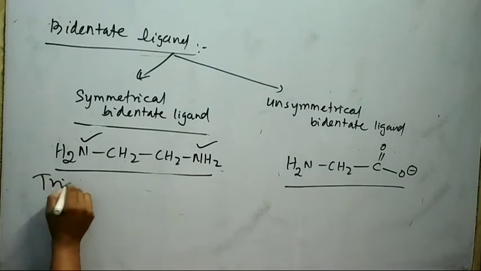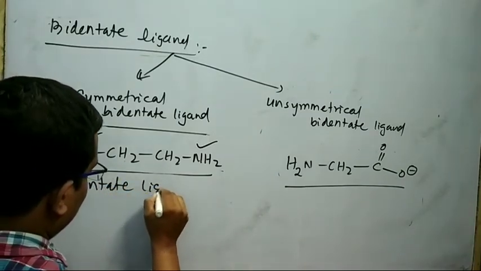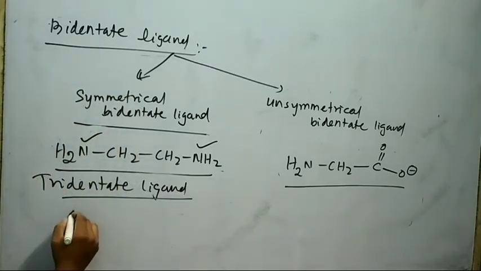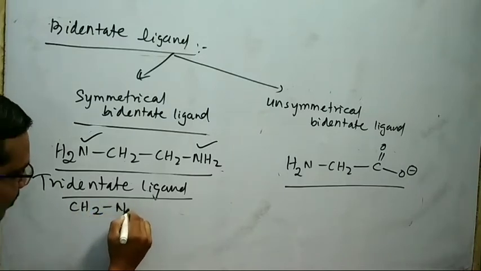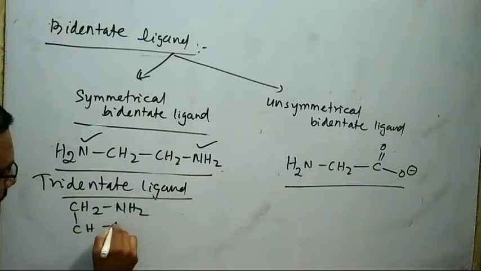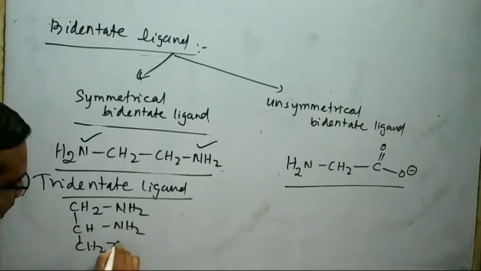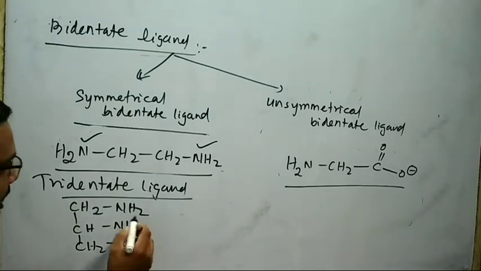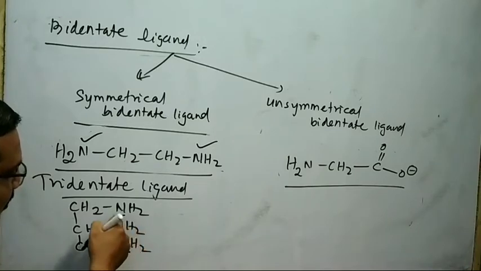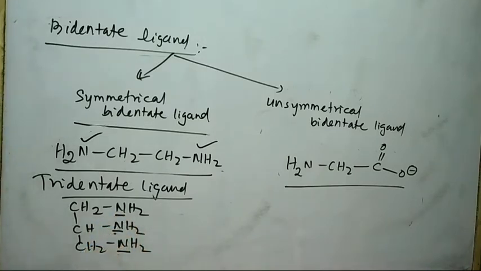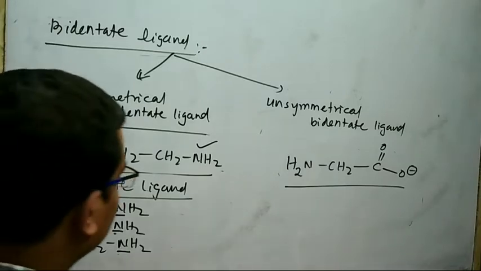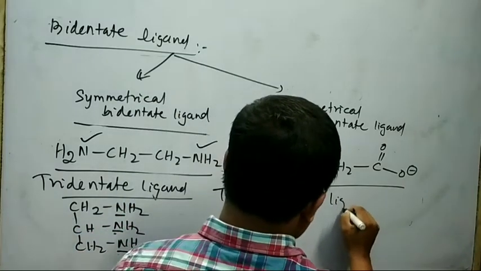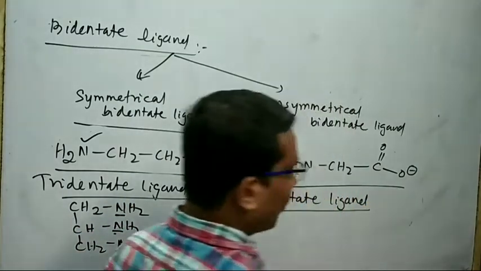Next I will explain the tridentate ligand. The tridentate ligand means having three donor atoms. Take an example of tridentate ligand: CH2NH2-CHNH2-CH2NH2. This is an example of tridentate ligand. Here the three donor atoms are these. Here nitrogen, here also nitrogen, here also nitrogen are the three donor atoms. Next is tetradentate ligand. In tetradentate ligand, four donor atoms are present.